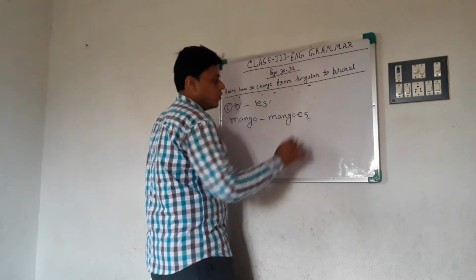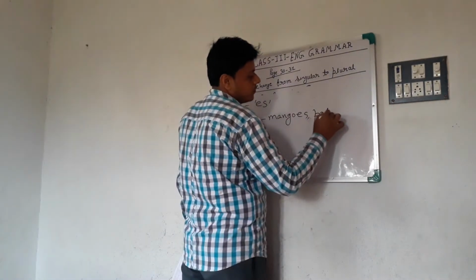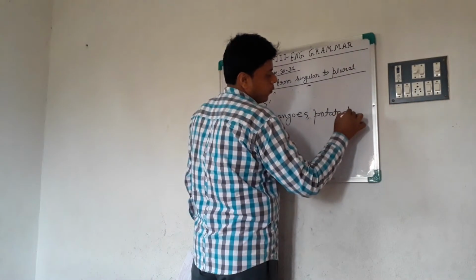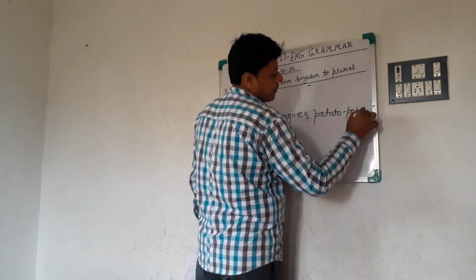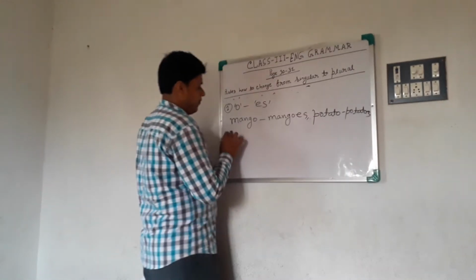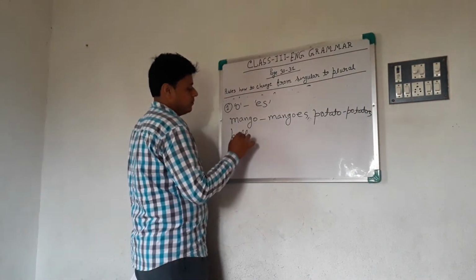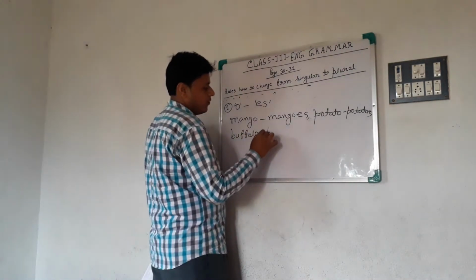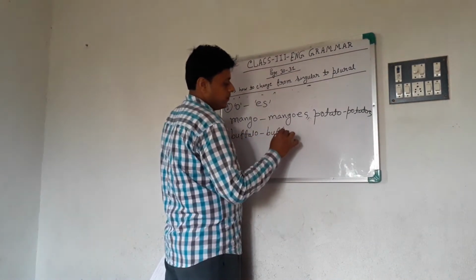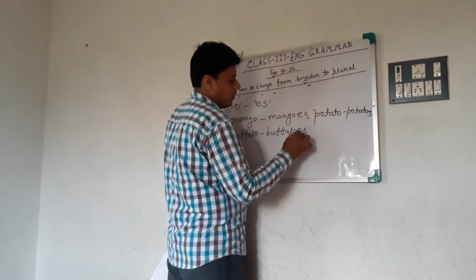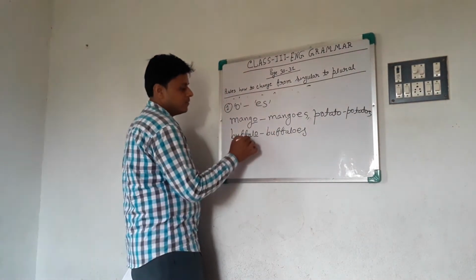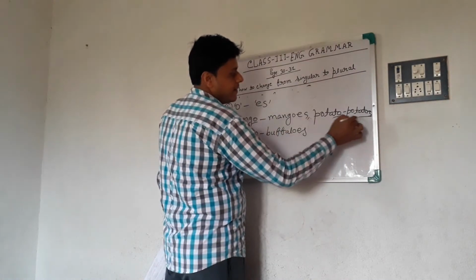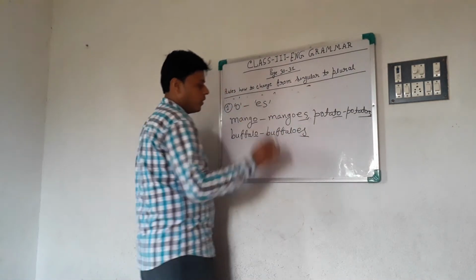Potato, potatoes. Buffalo, buffaloes. These words end with o and we add es: potatoes, mangoes, buffaloes.